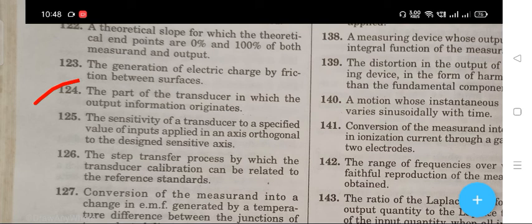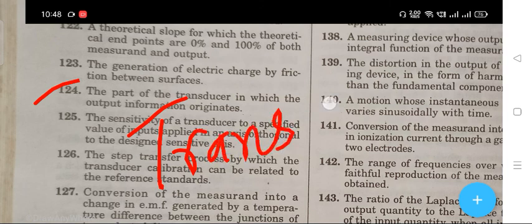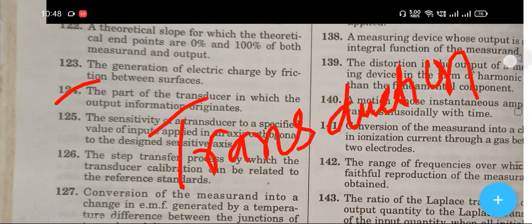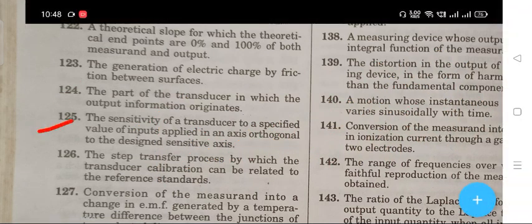The next question: the part of the transducer in which the output information originates. The right answer is transduction element.